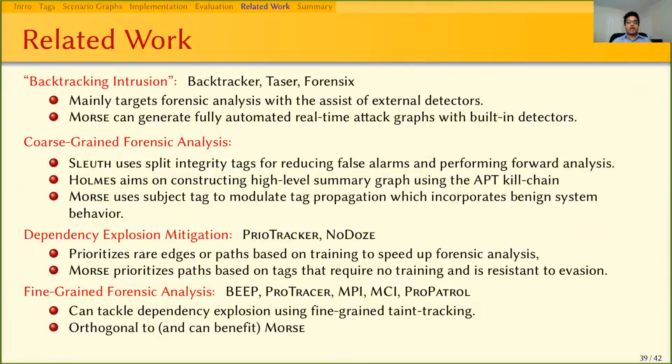Holmes aims for a much higher level view of APTs, mapping events to high-level attacker goals. To tackle dependency explosion, their notion of path vector has the same rationale as our tag attenuation technique. But they don't have anything like our tag decay, which is the most effective of the two techniques we introduced.